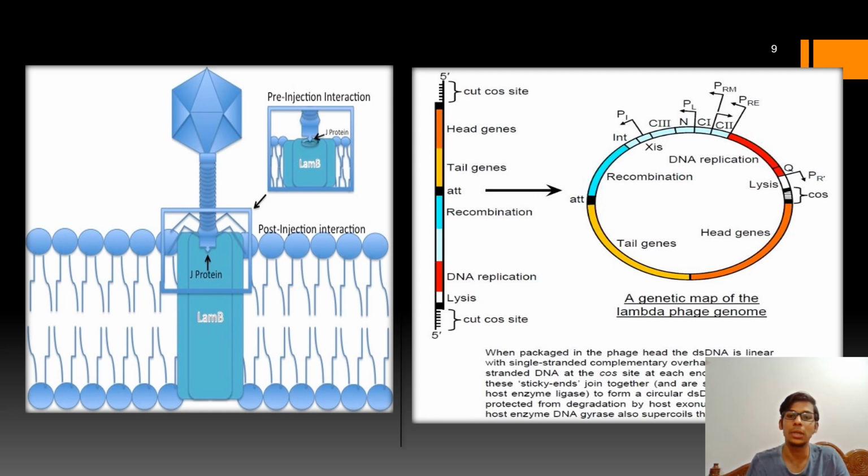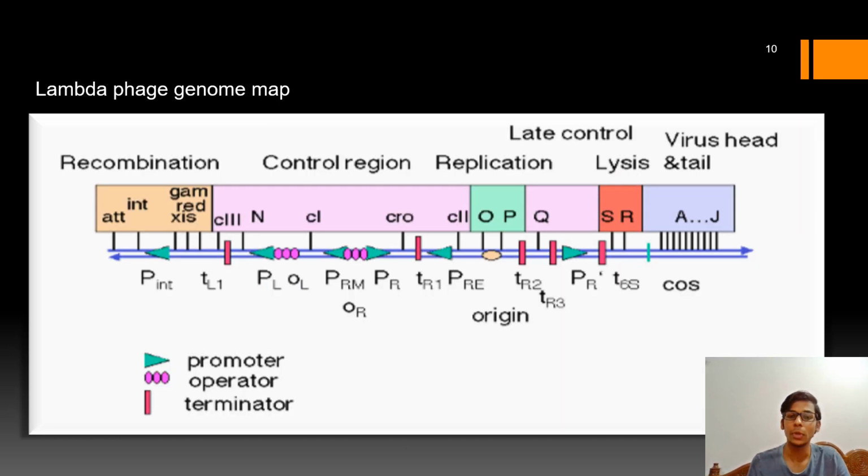When this genome is inserted into the host cell, the cos site undergoes complementary base pairing to give you a circular DNA. And the DNA gyrase of the host cell will unwind the AT rich region of this lambda genome and it starts the transcription.